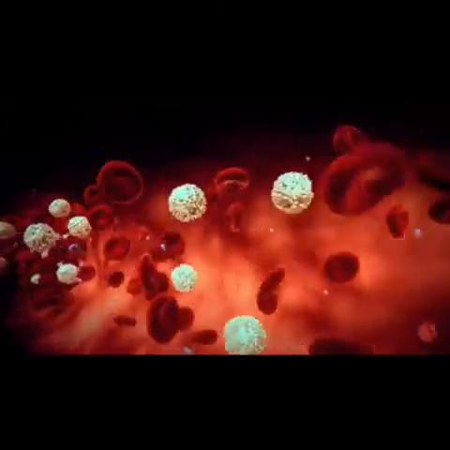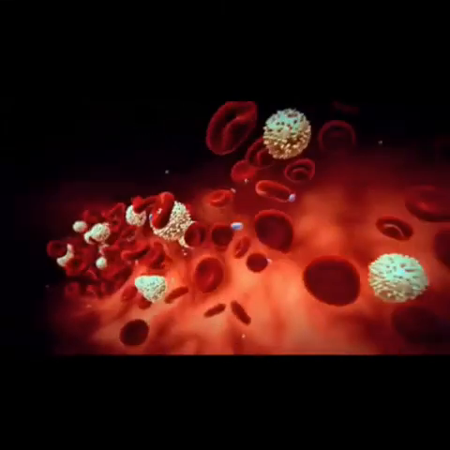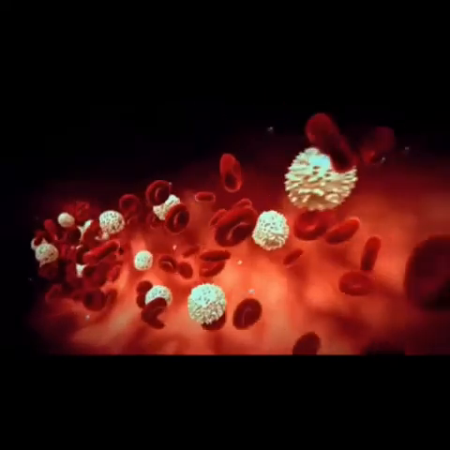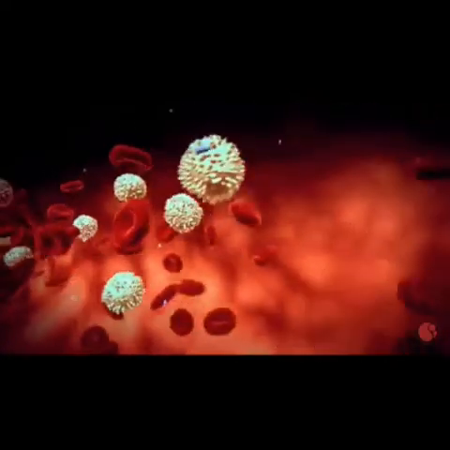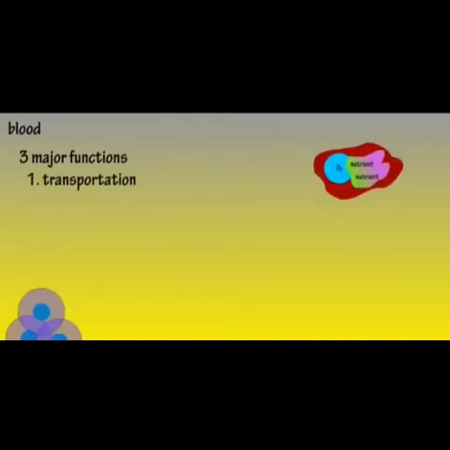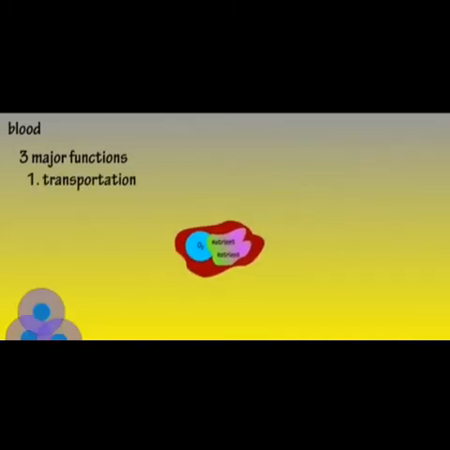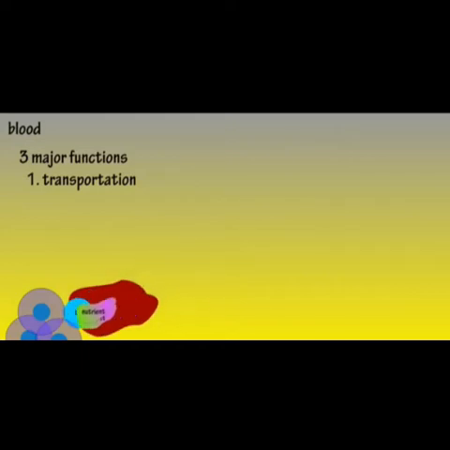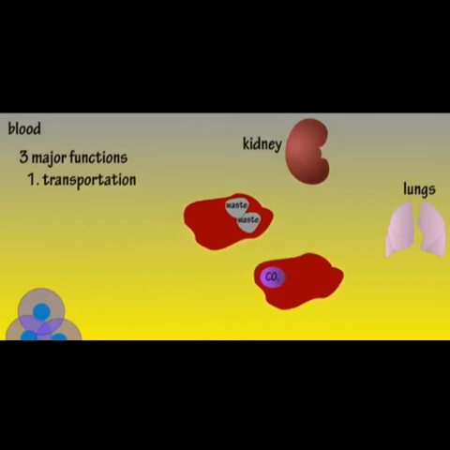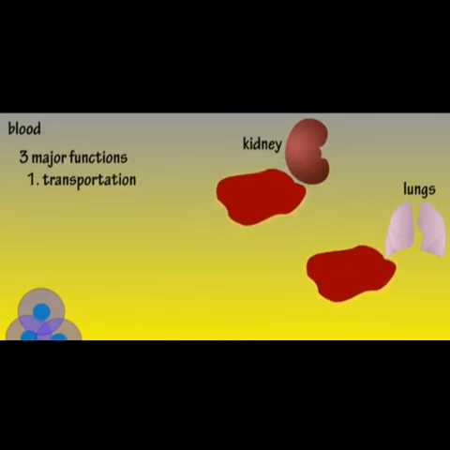After knowing all the components of blood, we are now in a position to tell about its functions. These are the major functions of blood. It helps in the transport of oxygen and nutrients. It also collects waste for excretion by kidney and lungs.